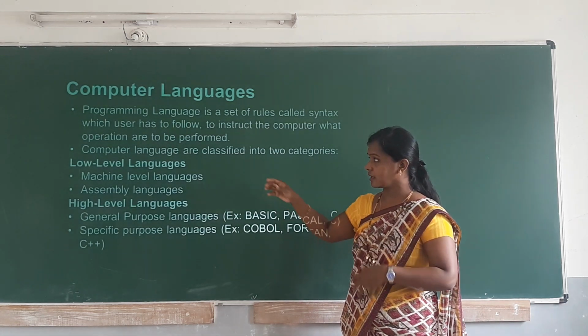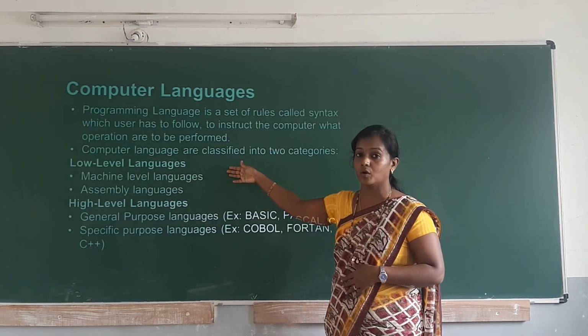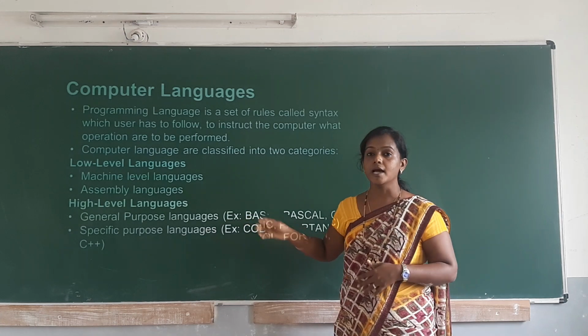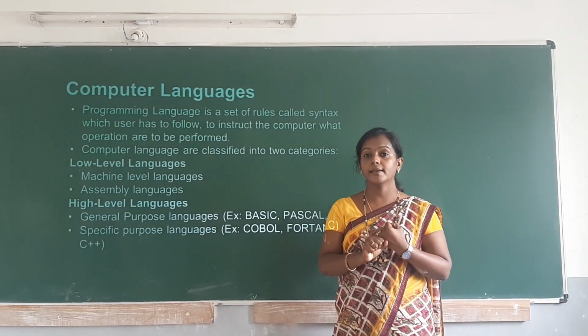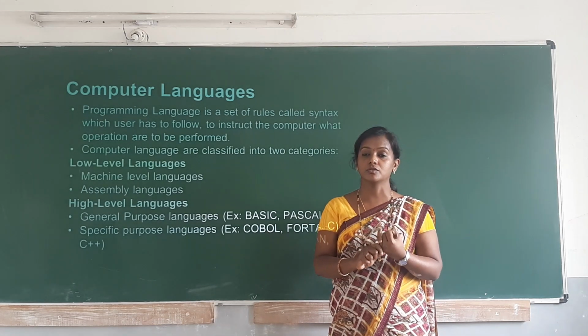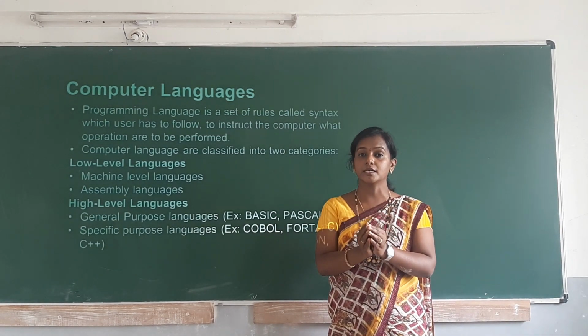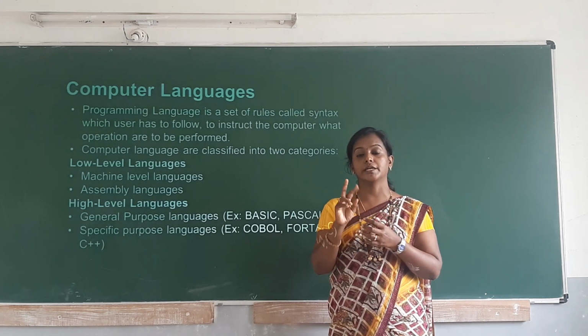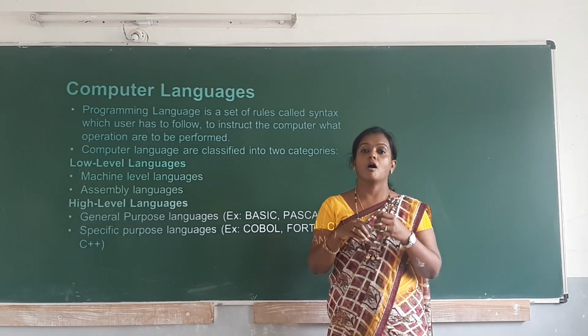So computer languages are classified into two categories. First one is a low level language, and another one is a high level language. So what is this low level language? Low level language we were using in olden days. A system can understand only two values, that is zeros and ones. Okay, it cannot understand English or any other language.